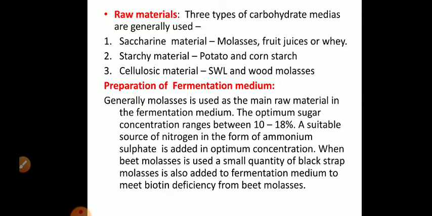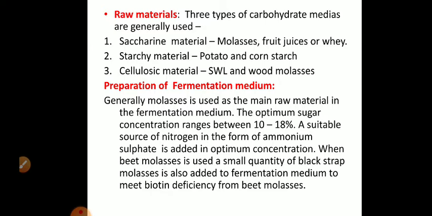Now, preparation of fermentation medium. Generally, molasses is used as the main raw material in the fermentation medium. The optimum sugar concentration ranges between 10 to 18%. Suitable nitrogen source in the form of ammonium sulfate is added in optimum concentration. Generally, we use cane molasses.